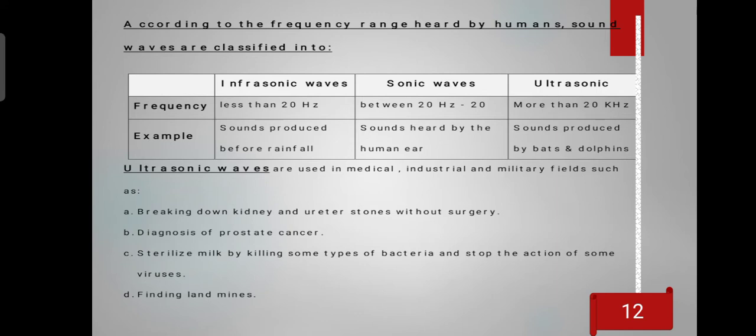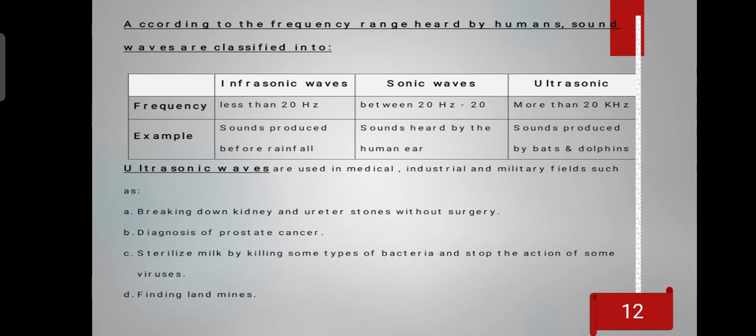Finally, we will classify sound into three types: infrasonic waves, sonic waves, and ultrasonic waves. Infrasonic waves have a frequency less than 20 hertz. Sonic waves are between 20 and 20,000 hertz. And ultrasonic waves are more than 20 kilohertz. An example of infrasonic waves is the sound produced before rainfall. Sonic waves are the sounds heard by humans, while ultrasonic waves are produced by bats, dolphins or whales.